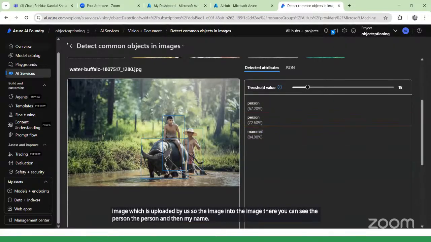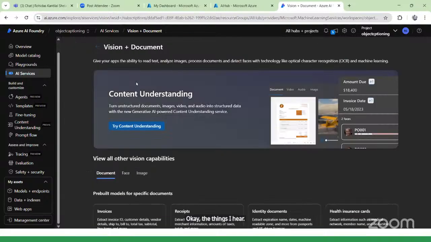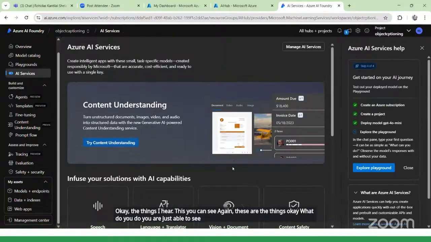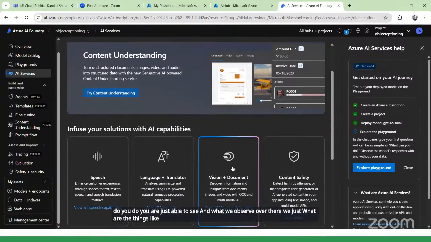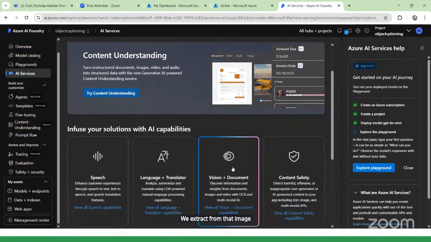These are the things here. What we observed is that we read the captions, and after that we extracted the common things from that image. What are the things available?